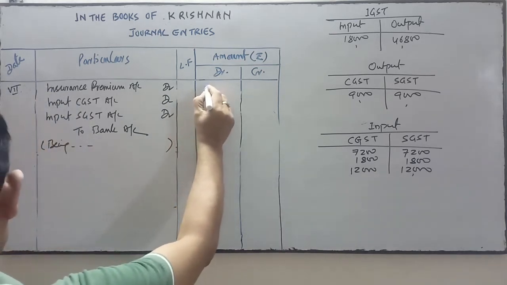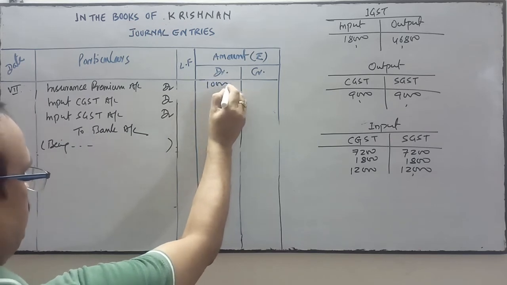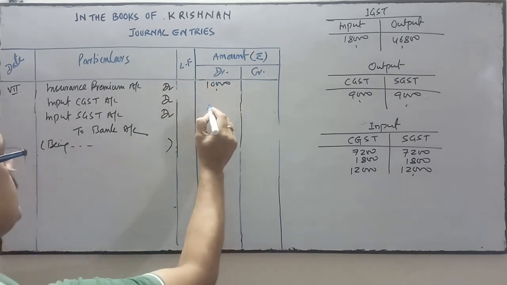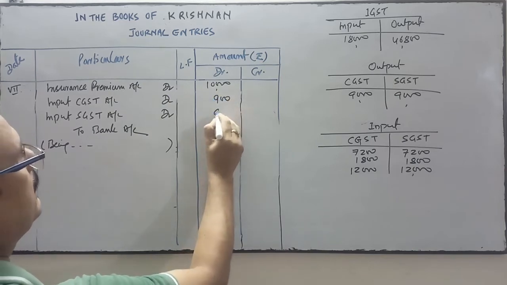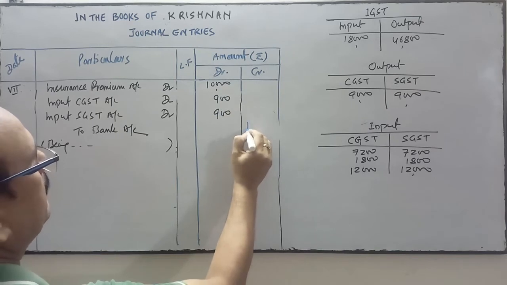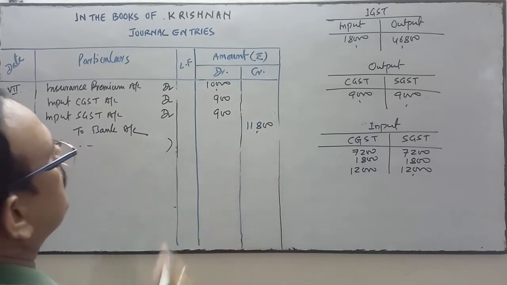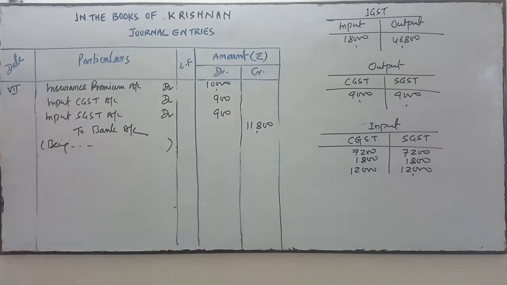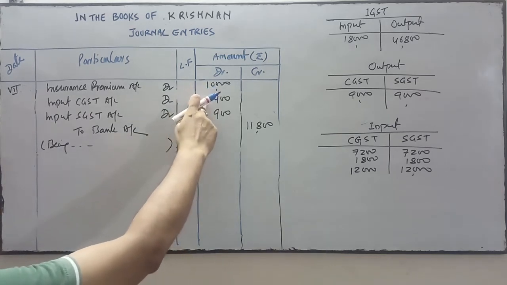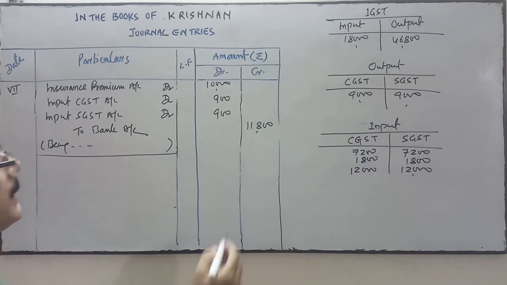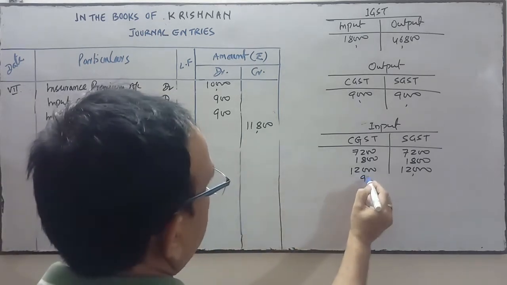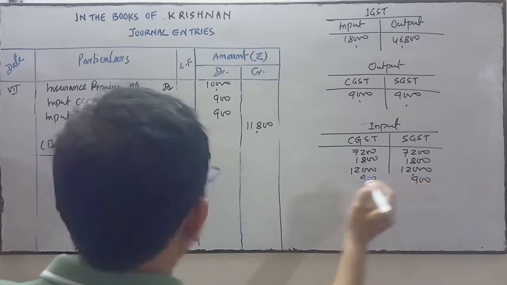So insurance premium is 10,000, 9% CGST, so 9% of 10,000 is 900. Total payment will be 11,800. So input CGST is 900 here and 900 here.